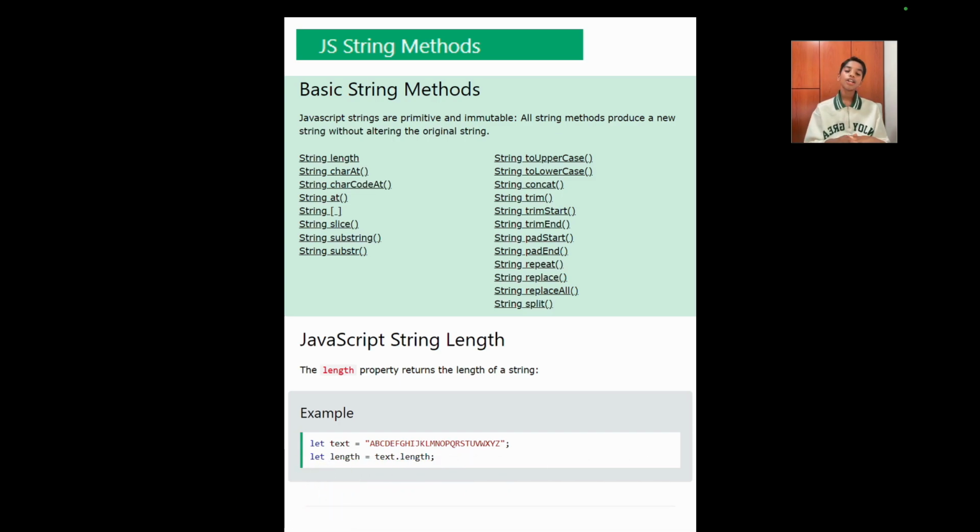But before we continue with our JavaScript course, if you didn't watch our previous video about JavaScript strings, you should watch that video first before watching this one. So now, let's jump into today's topic, which is JavaScript string methods.